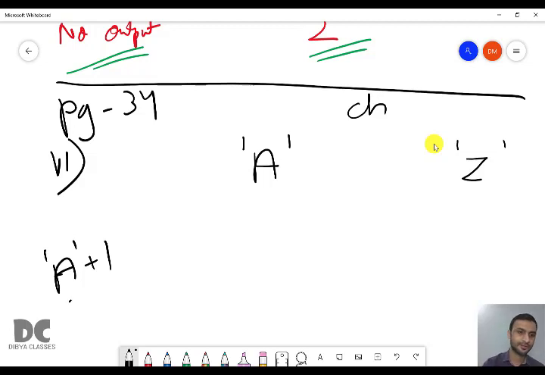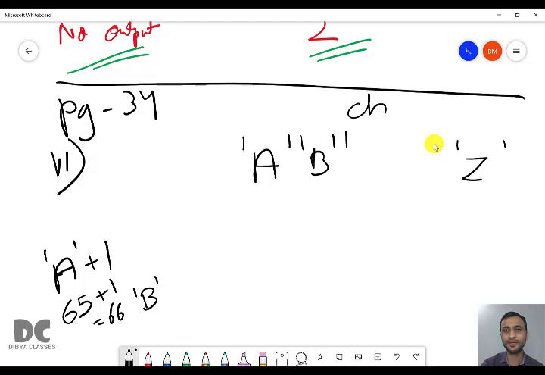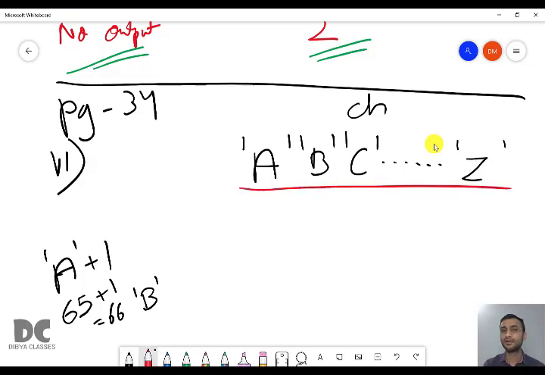Automatically it will take the ASCII value and it will add 1, which will become 66. Again it will change into the character form, that is b. So whenever you add 1, a will become b, then b will become c, and similarly it will go till z. So this is a series we are getting out of the loop. This is a shortcut method I am doing.